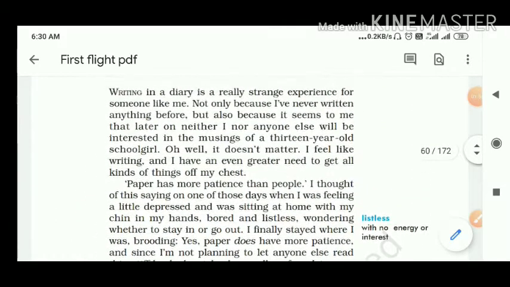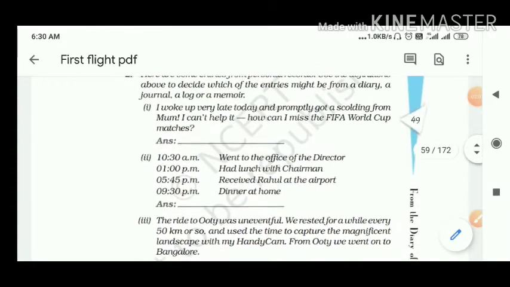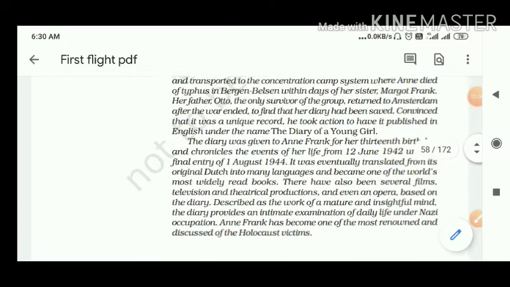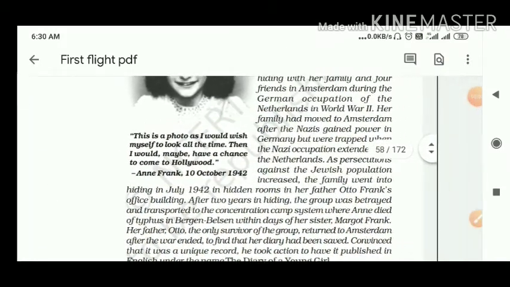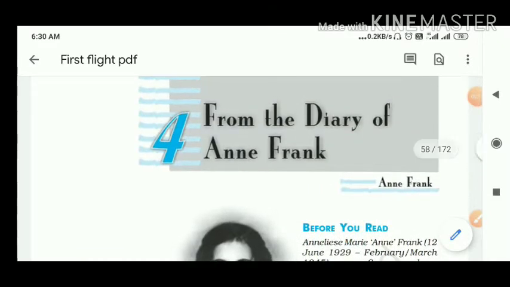Okay? This is a pattern of how to write a diary, and for this purpose you will move ahead with this lesson. And the title of this lesson is From the Diary of Anne Frank.